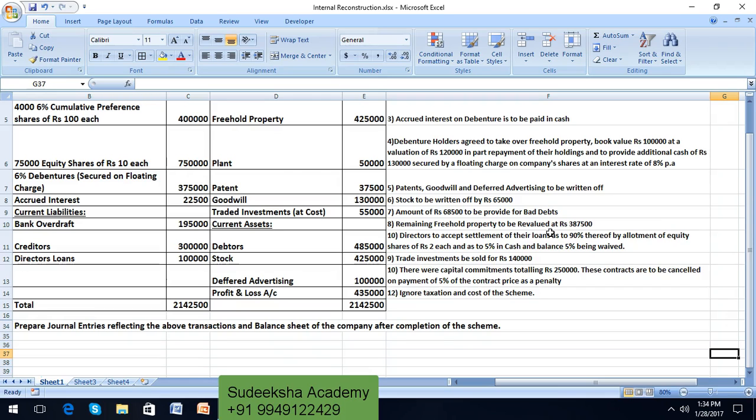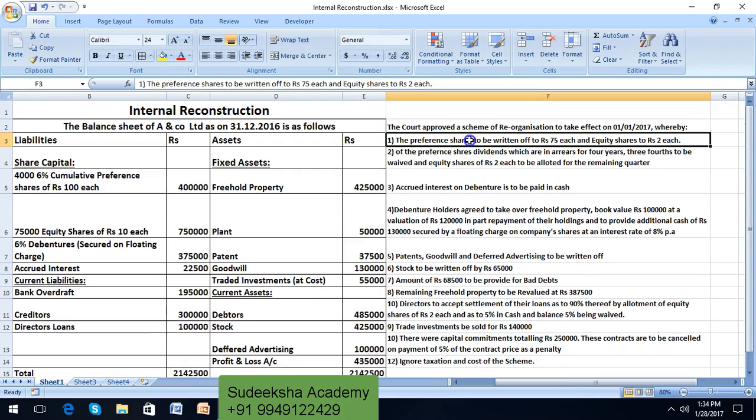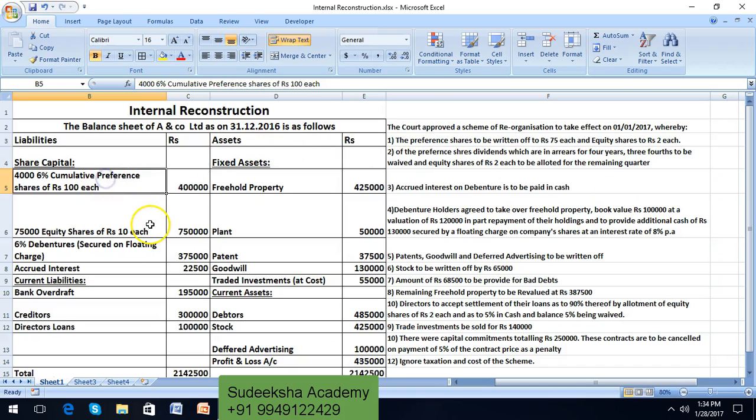Okay, so let us do the problem. We will write down the journal entries reflecting the transactions to the capital reduction account. First adjustment: the preference shares should be written down to ₹75 each, and equity shares to ₹2 each. On the liability side, cumulative preference shares are to the extent of ₹4 lakhs, consisting of 4,000 cumulative preference shares of ₹100 each.